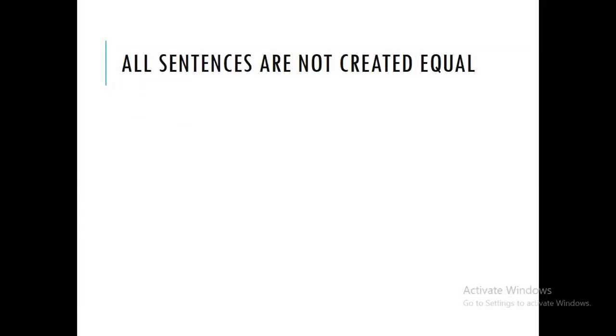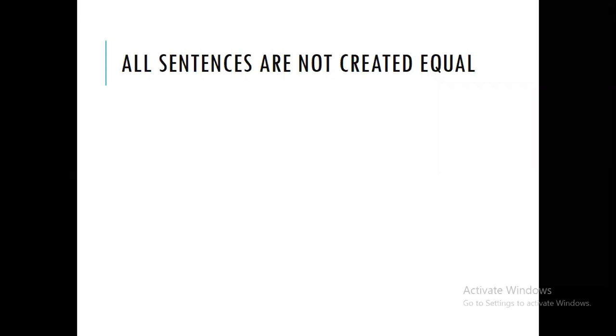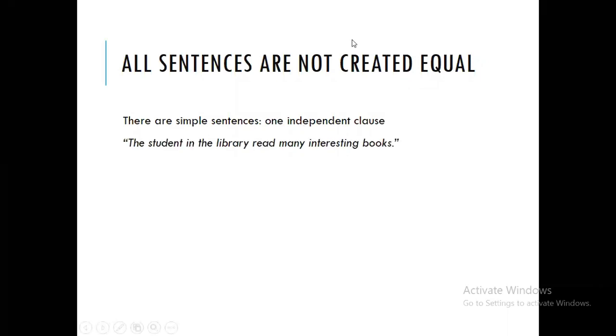In the context of understanding the main clause, dependent clause and independent clause, you need to remember that all sentences are not created equal. They are not sejajar. They are not the same. There are sentences that we call simple sentences, and normally this is a sentence with one independent clause. As you can see from this example: the student in the library read many interesting books.